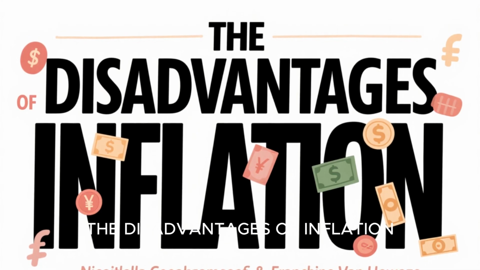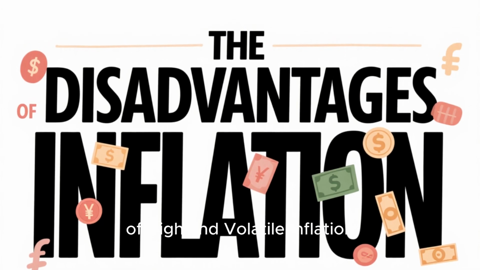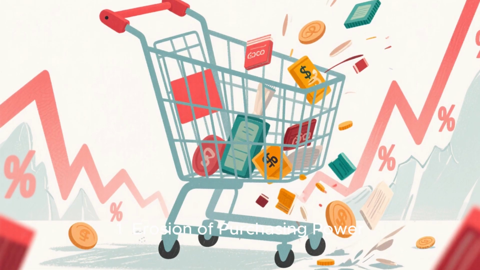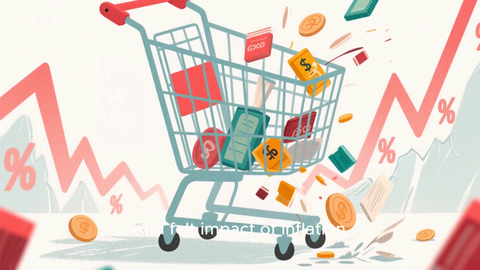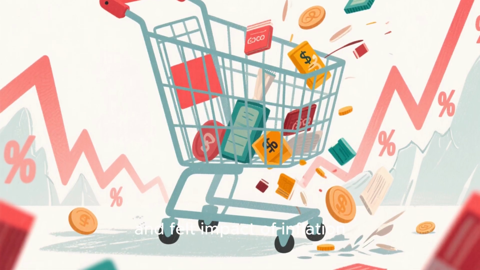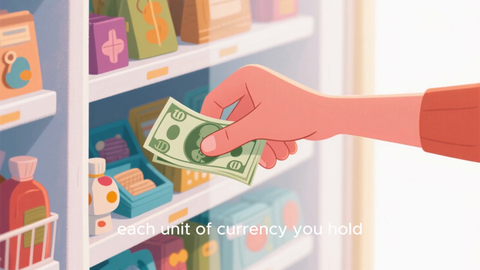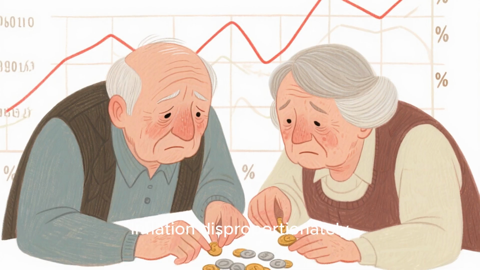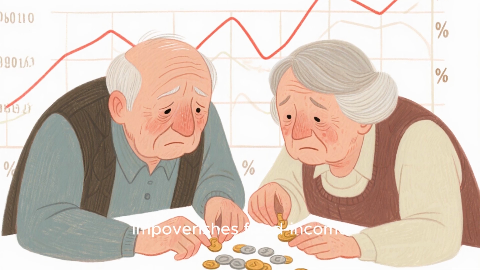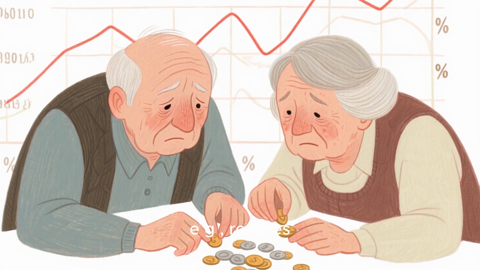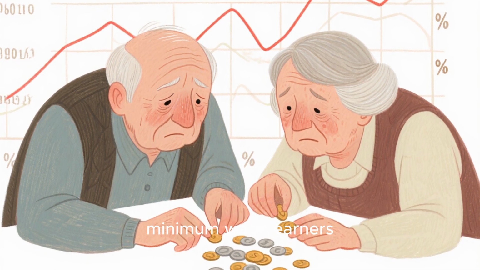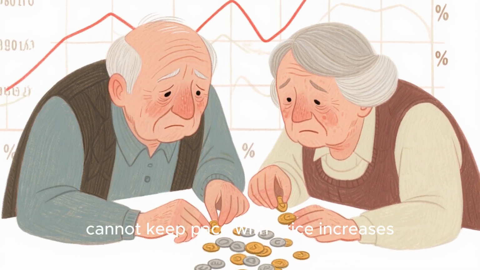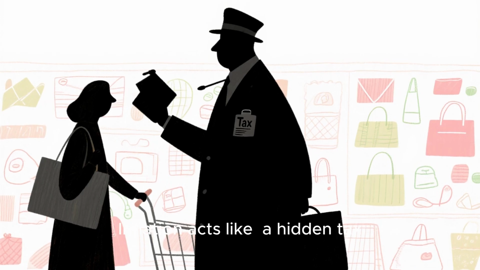The disadvantages of inflation, the harms of high and volatile inflation. 1. Erosion of purchasing power. This is the most direct and felt impact of inflation. When the general price level rises, each unit of currency you hold buys fewer goods and services. Inflation disproportionately impoverishes fixed-income individuals, e.g., retirees, minimum wage earners, whose salaries or incomes cannot keep pace with price increases. Inflation acts like a hidden tax.